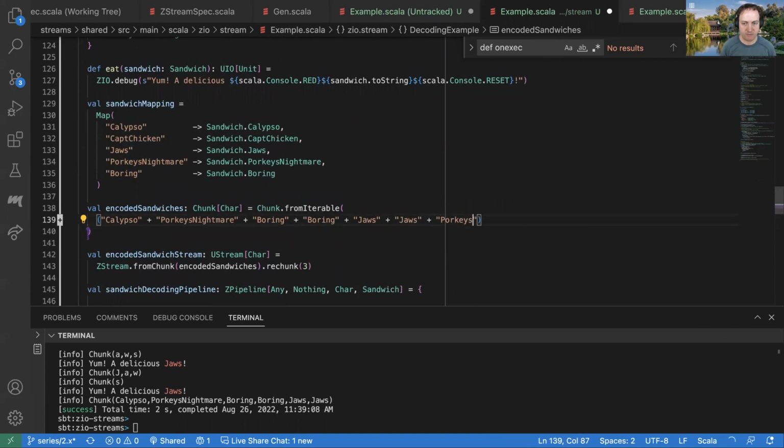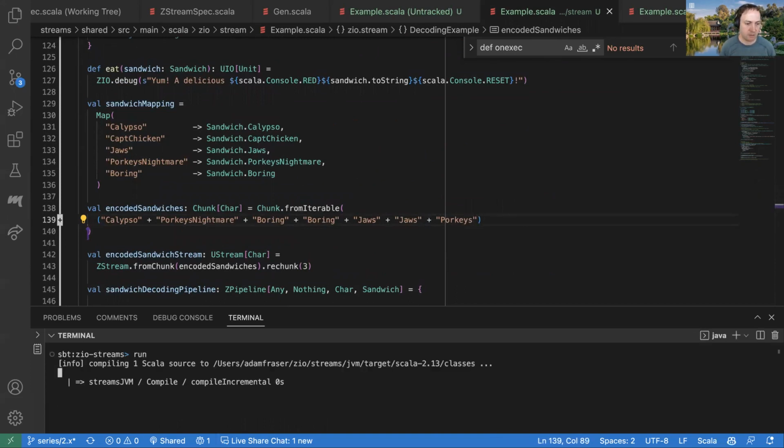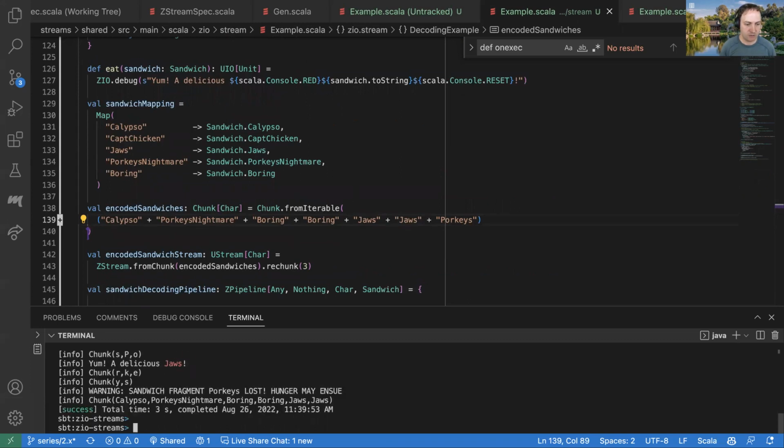So let's see if it handles this correctly. Now we've got this partial thing at the end. And let's try running that. Yay, warning. Sandwich fragment, Porky's lost. Hunger may ensue. Oh no.